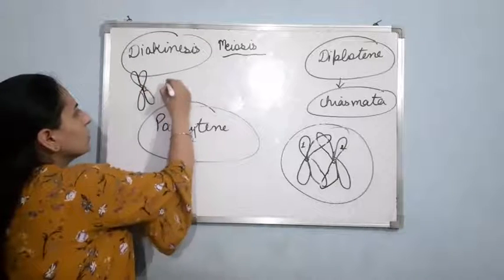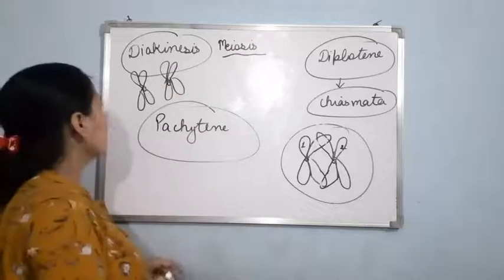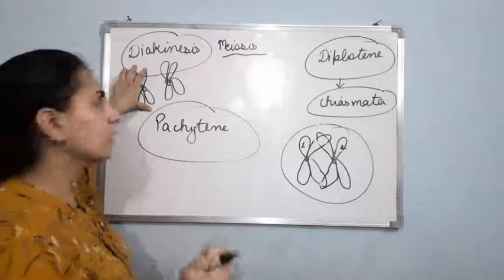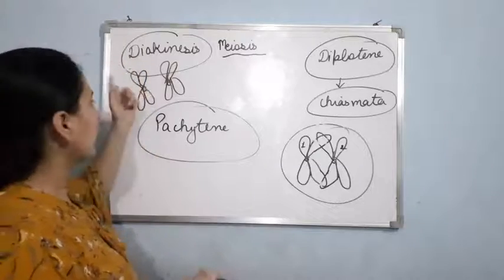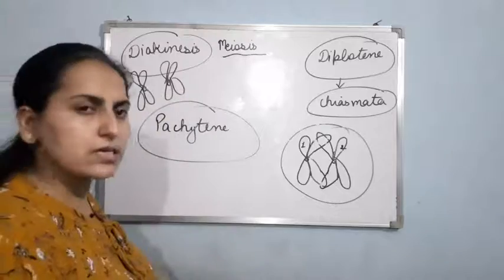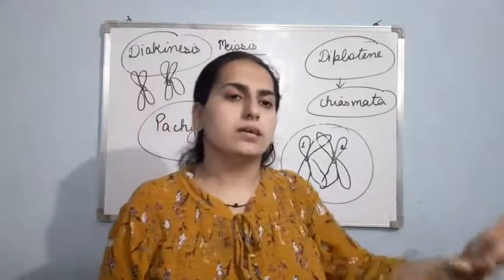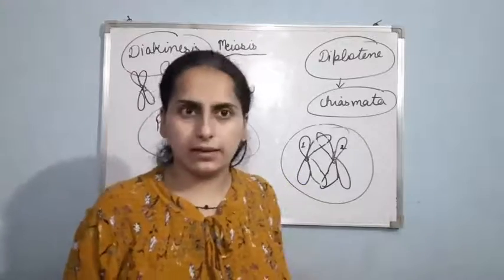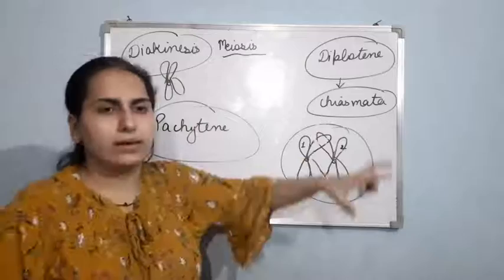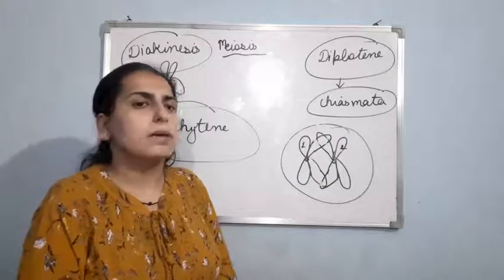But now the first chromosome is having a little bit of genetic material of the second chromosome, and the second chromosome is having a little bit of genetic material of the first chromosome, which will result in the variation in the progeny cell. Okay, now after the completion of prophase 1, there results the next phase, that is metaphase 1.